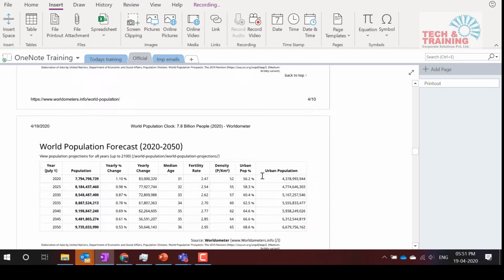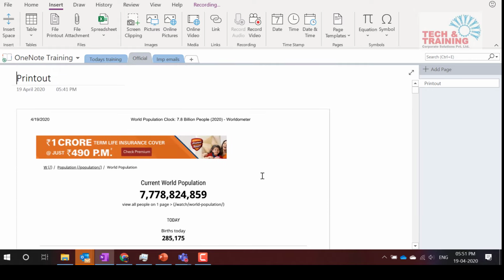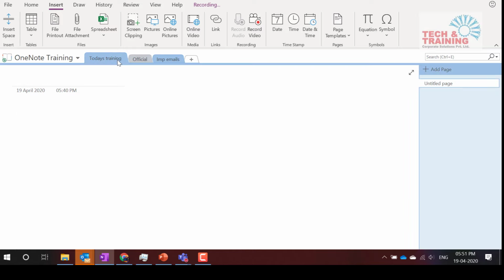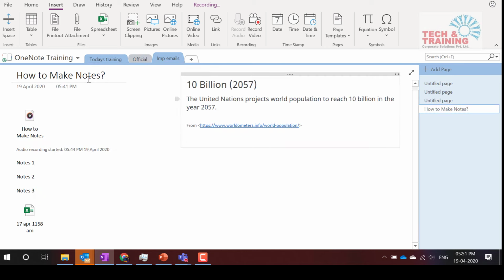See here. So this is a very good thing when we do some kind of research. I found a particular website, and I quickly printed the entire web page on my OneNote notebook. Now when we talk about OneNote notebook, I have created this OneNote notebook and recording is still on. Let me meanwhile show you something.